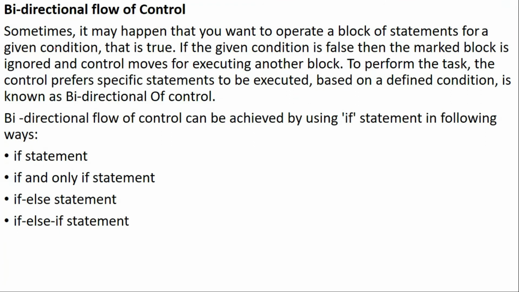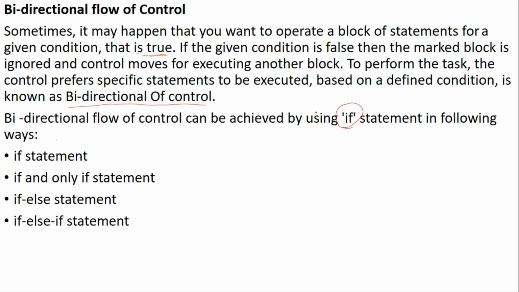Bidirectional flow of control. Sometimes you want to operate a block of statements for a given condition that is true. If the given condition is false, then the marked block is ignored and control moves to execute another block. The control preferring a specific statement to be executed based on the defined condition is known as bidirectional flow of control. It can be achieved by using the if statement in the following ways.